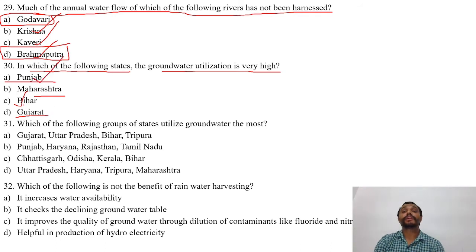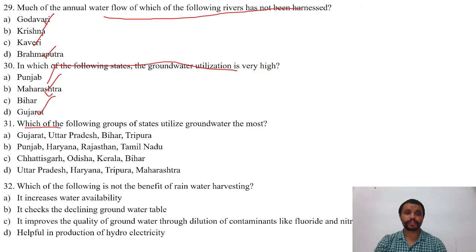That is Punjab. Next question is, which of the following group of states utilizes groundwater the most?